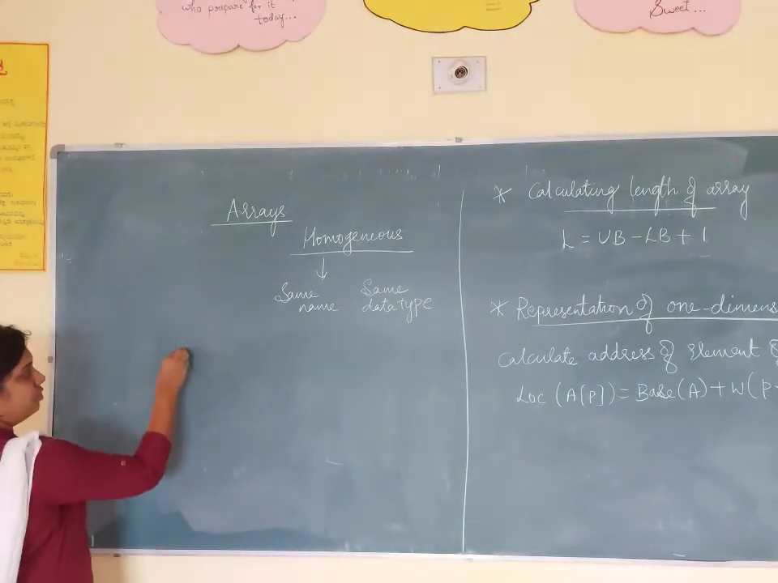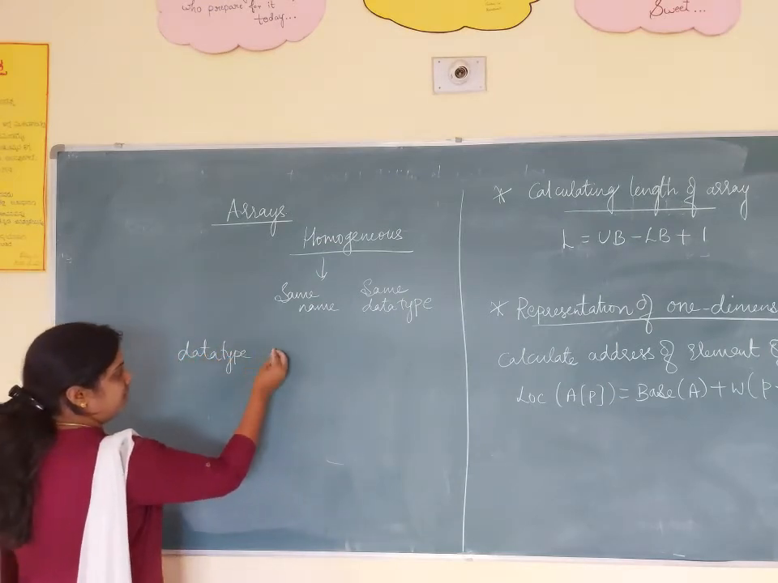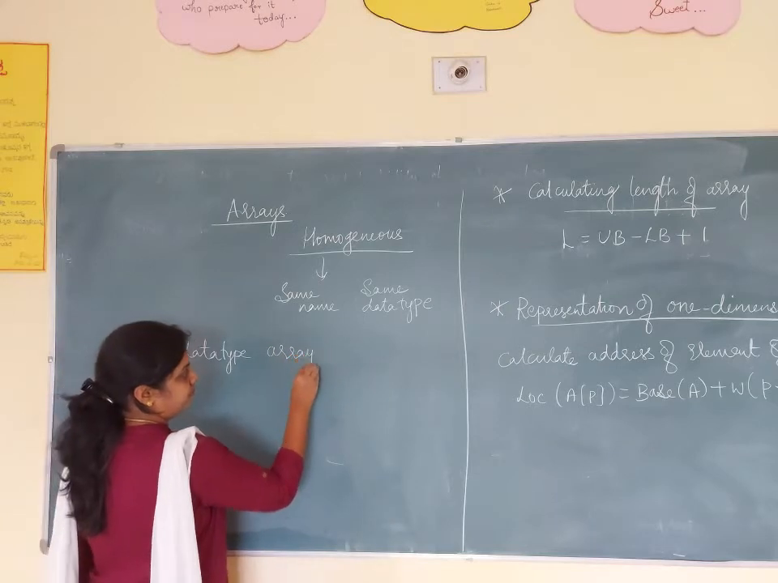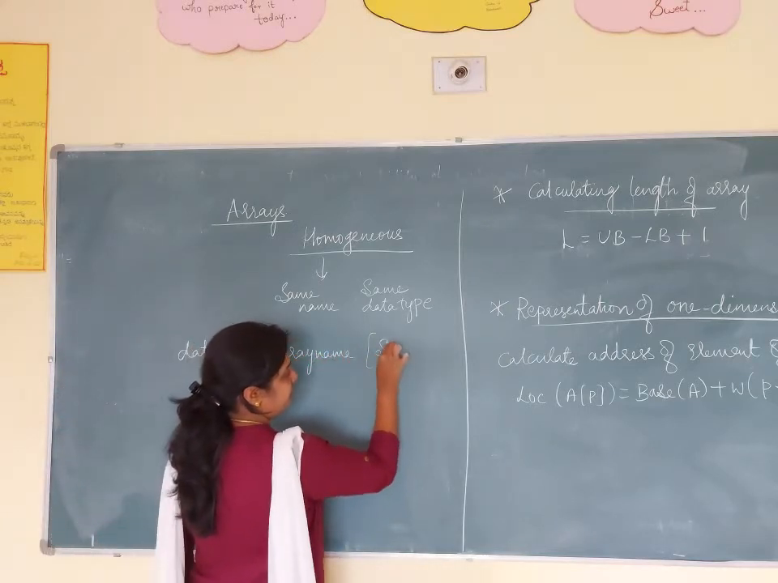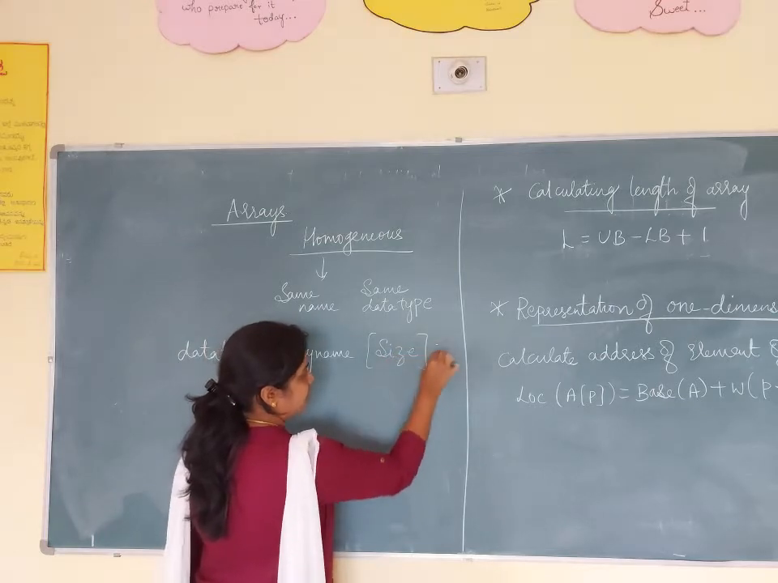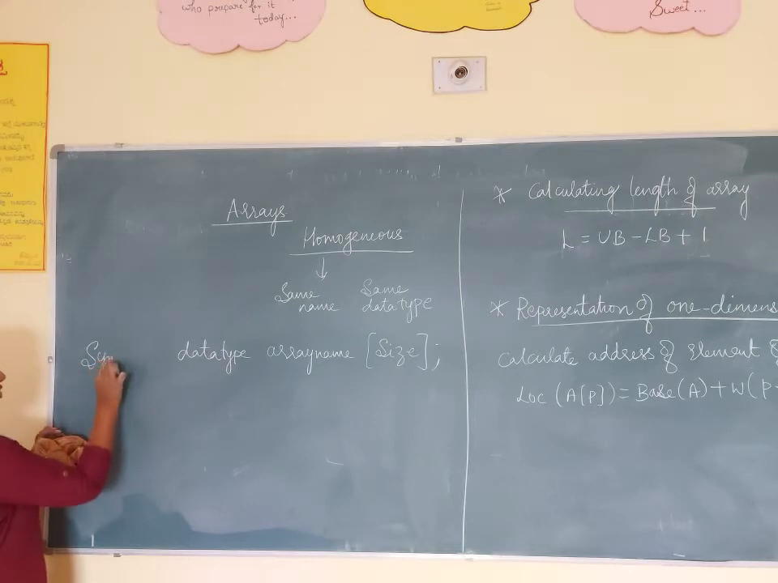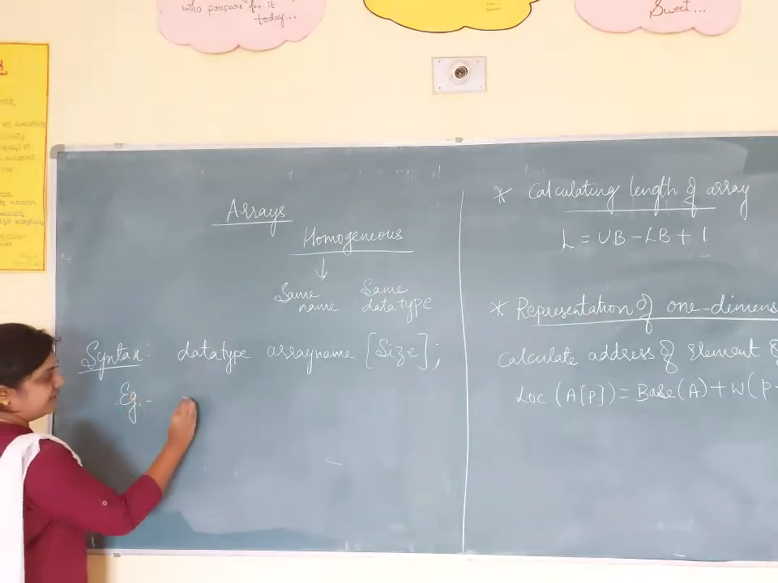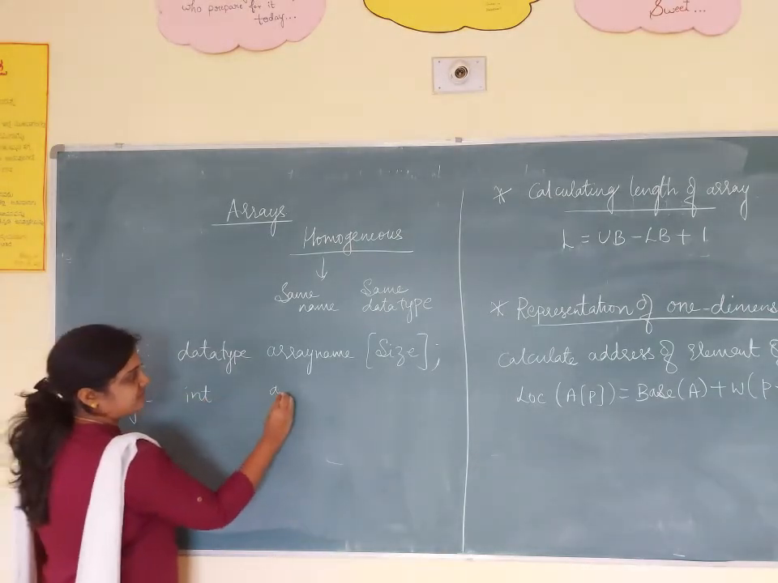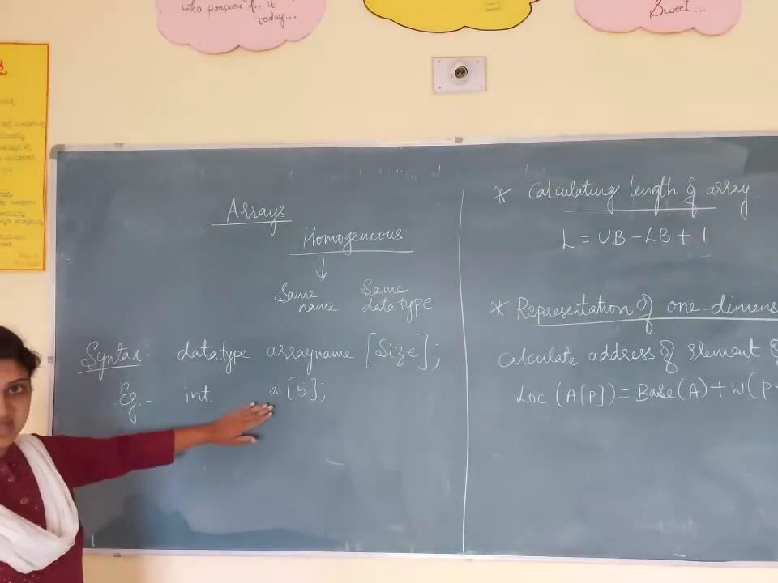You have to follow the data type, the array name, and inside the bracket you have to specify the size. Okay, this is the general format or syntax for an array. So for data type, I am taking an example like int, array name is A, and size I am taking as 5. Yes, this is an array.